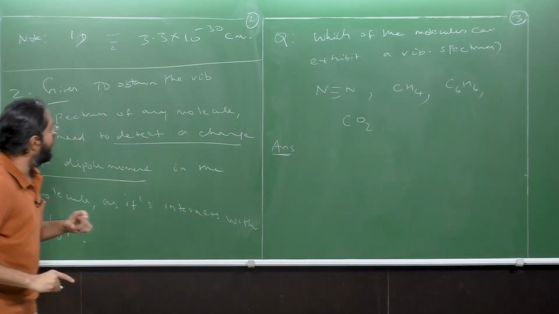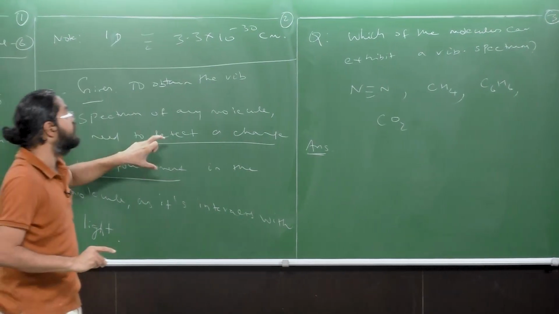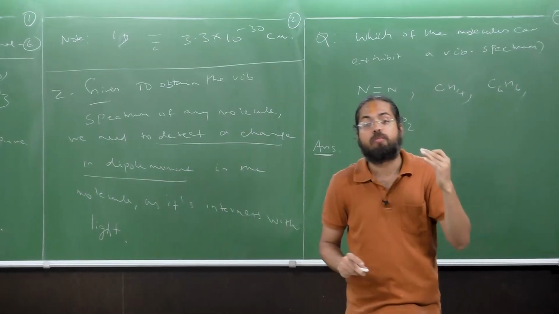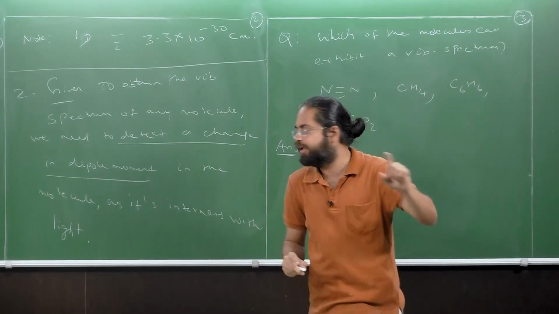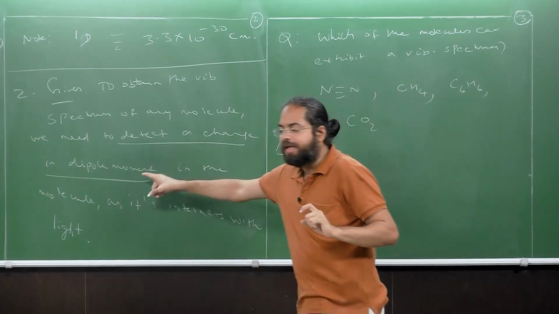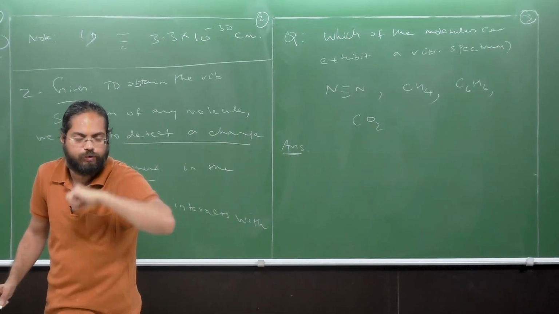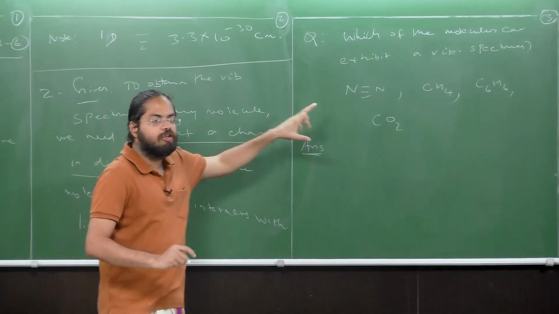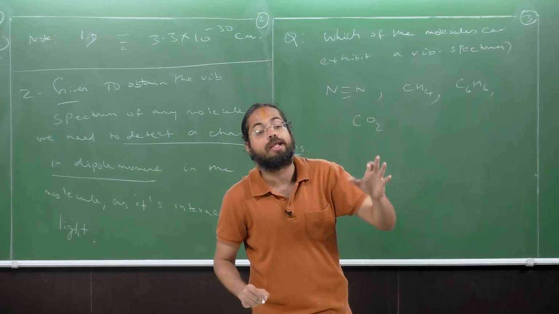Now, I've given to you that, to obtain the vibrational spectrum, you only need to detect a change in the dipole moment. To begin with, the molecule can actually have a zero dipole moment. That is the key point. The key understanding from this question, which I want you to take home with you, is that to get a vibrational spectrum of a molecule, the net dipole moment can actually be zero.